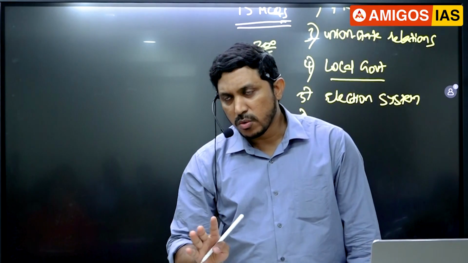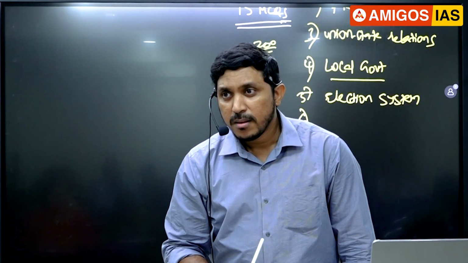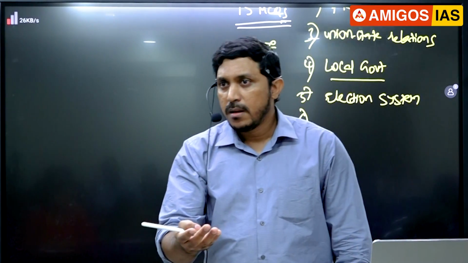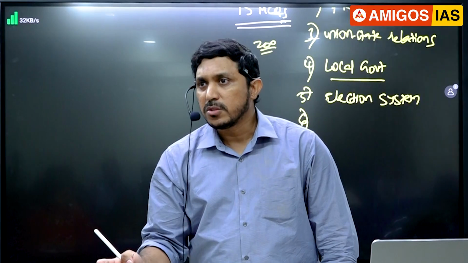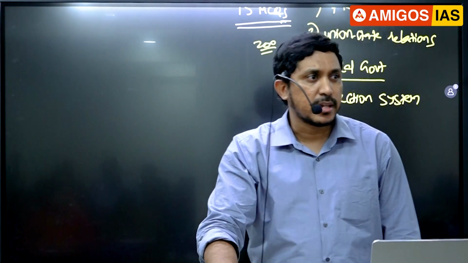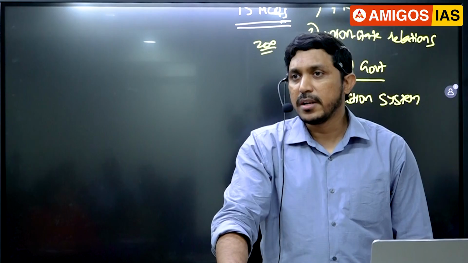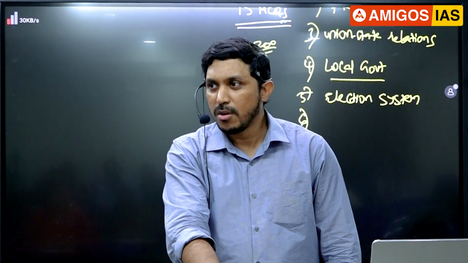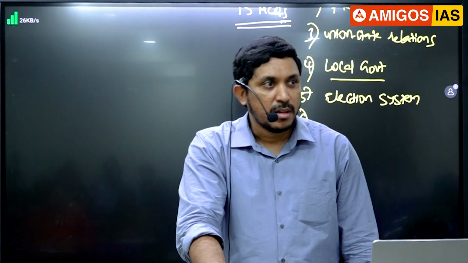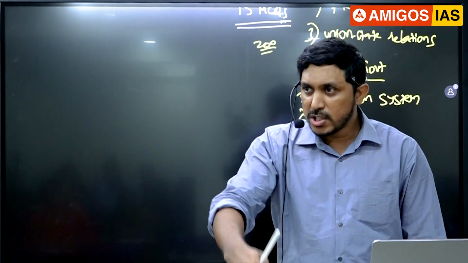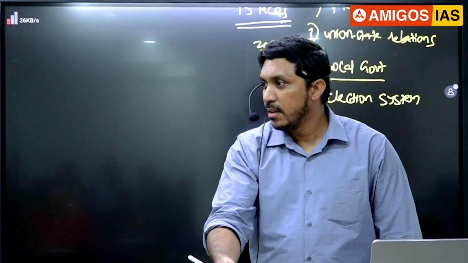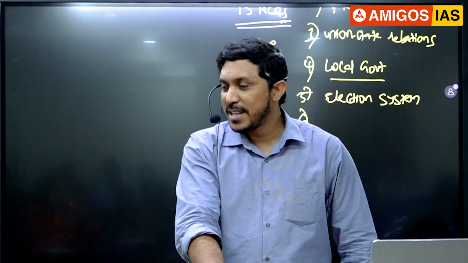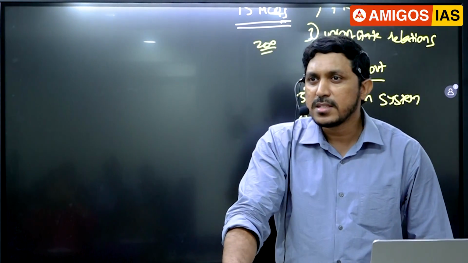Mandamus can be issued against only whom? Against only whom? Mandamus. Public authorities or certain judicial authorities also. They asked a question like this in the exam. Mandamus cannot be issued against a private company discharging public functions. True or false? False. Because even if it is a private company, if it is doing public functions, we can issue mandamus against them. So make sure you keep your eyes open in the exam hall and properly read every sentence, guys.